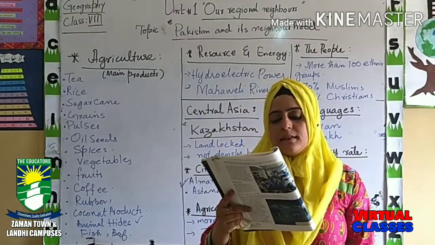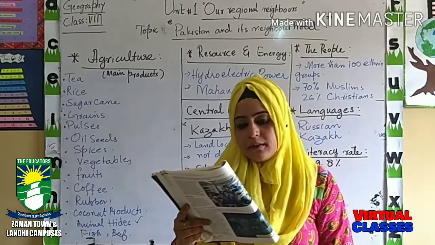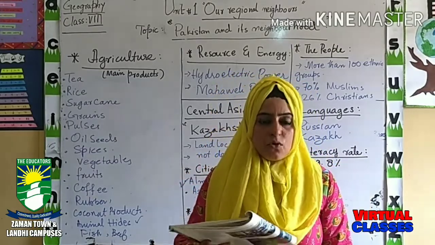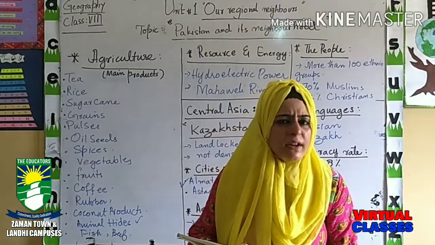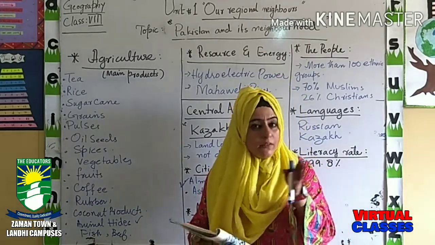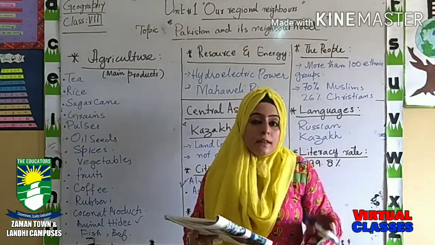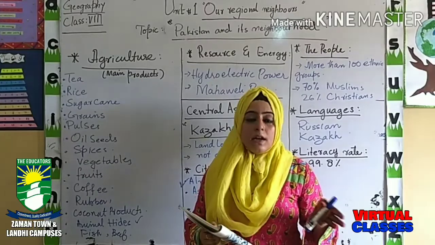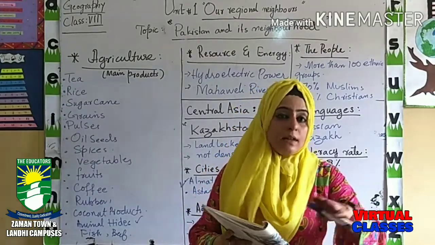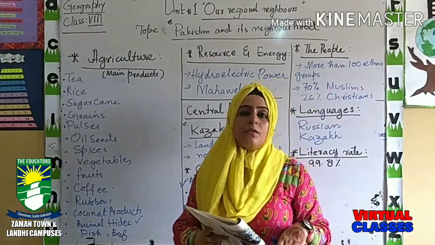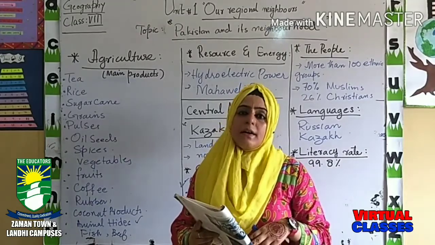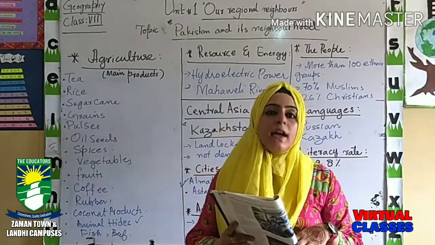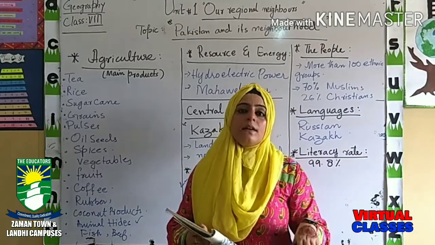Okay. Part C. Most cities in Kazakhstan are not close to waterways. Is it true or false? They are not having any kind of inland waterways. Thus, the country is landlocked. Yes, it is landlocked, which means there isn't any kind of sea water around the country. But it does not mean that they are not having any kind of waterways inside the country.